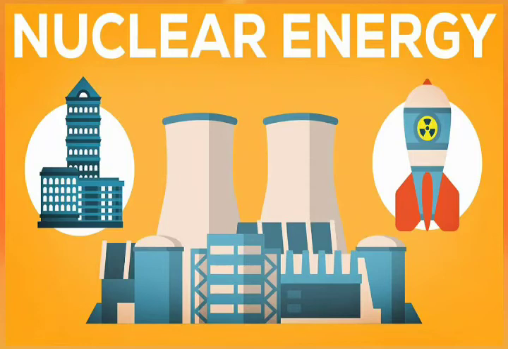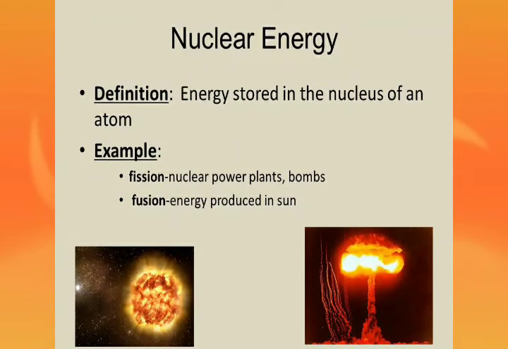Next, atomic energy or nuclear energy. The energy stored in atoms is called atomic energy. Atomic energy can be used for peaceful as well as for destructive purposes. For peaceful purposes, atomic reactors are used to produce electrical energy from atomic energy. And for destructive purposes, the atom bomb is used for destroying the enemy in a war. So always we should use what? We should use the positive side of science. We should not use the negative side of science.